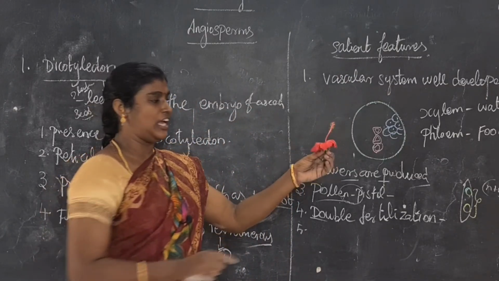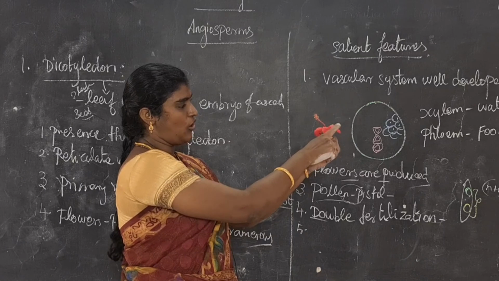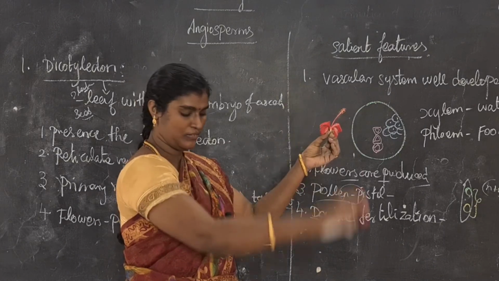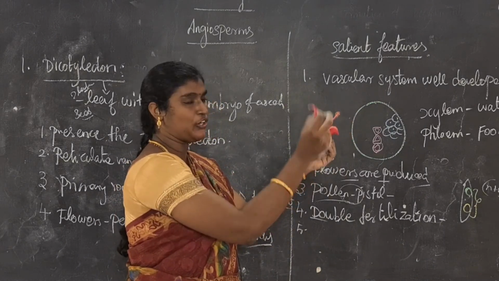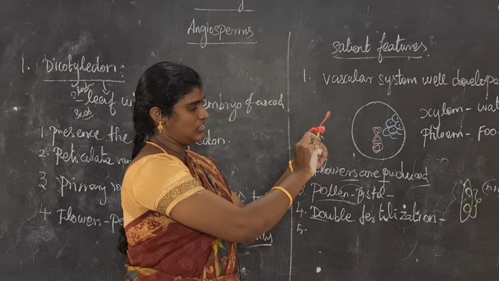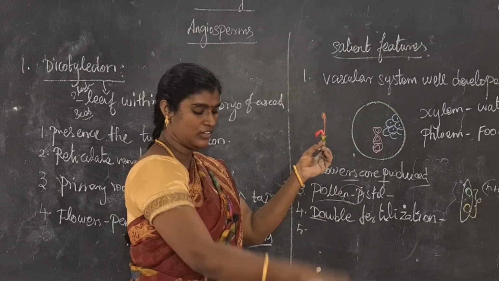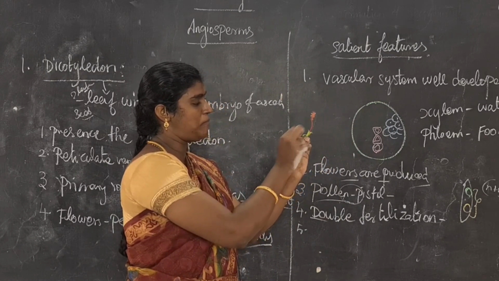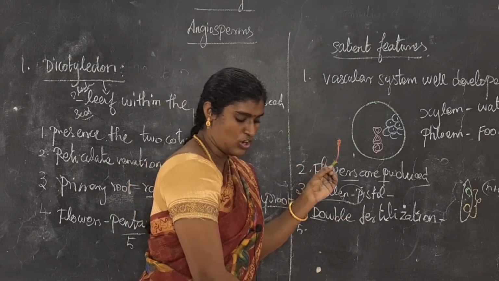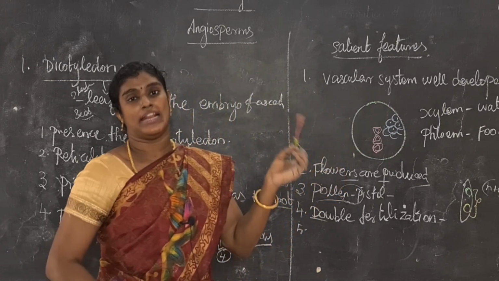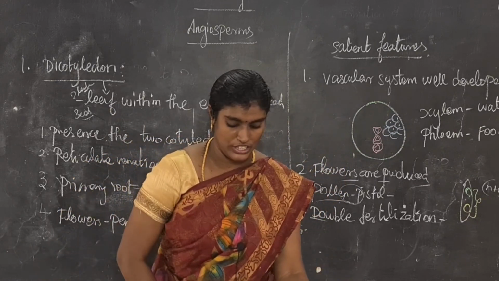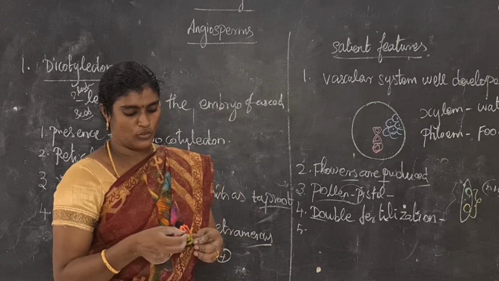What is a 5 petal? 1, 2, 3, 4, 5. For example, this is 1 petal, this is another one, 2, next this is another one, 3 petal, another one, 4 petal, and another one, 5 petal. Okay, so this is pentamerous. That is what is called pentamerous. Another one I mentioned is tetramerous.